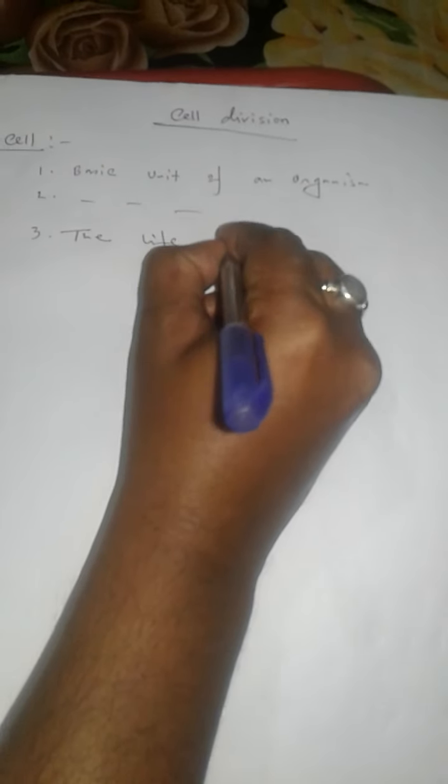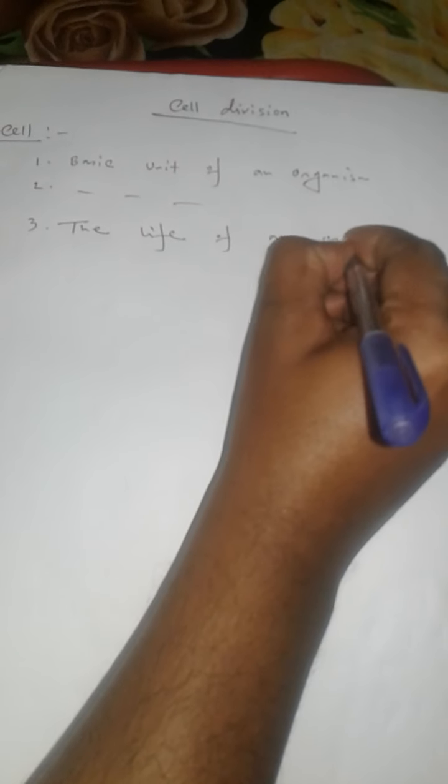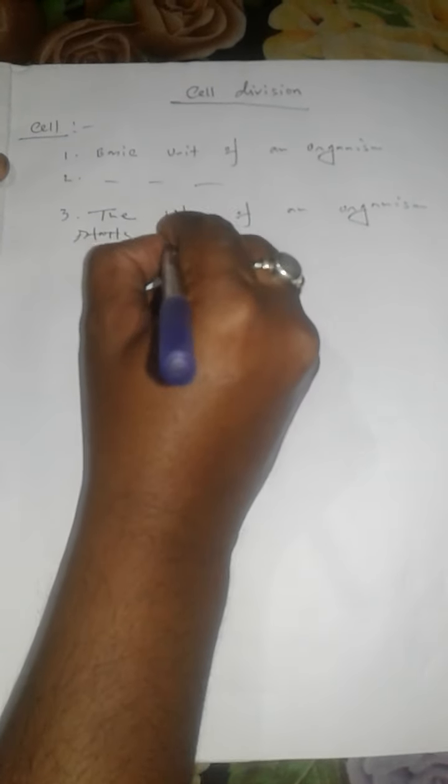the life of an organism starts from a single cell. Okay, the life of an organism starts from a single cell.